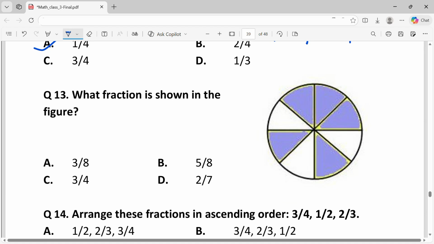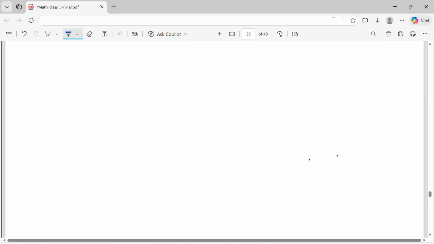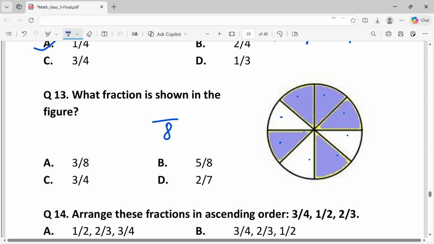Question 13. What fraction is shown in the figure? For the fraction, the denominator is the number of parts, that is 1, 2, 3, 4, 5, 6, 7, 8. And the numerator is the parts shaded, that is 1, 2, 3, 4, 5. That is 5. So the answer is B, 5 by 8.